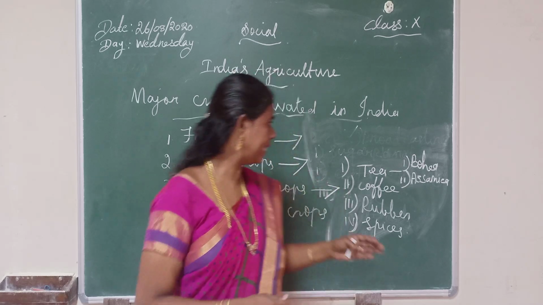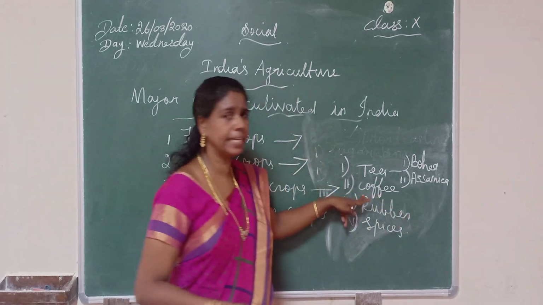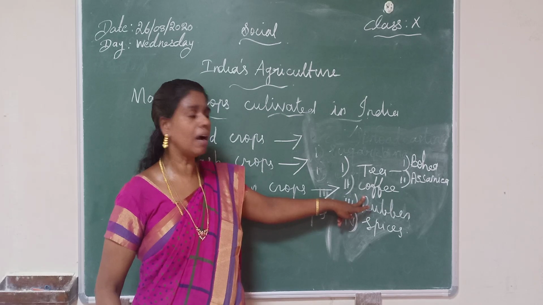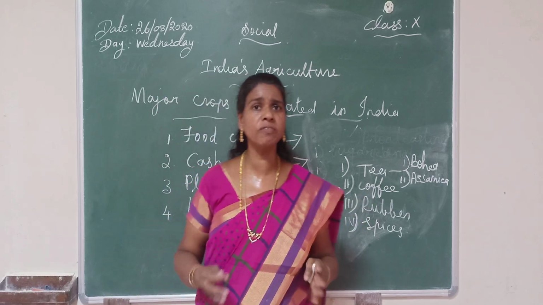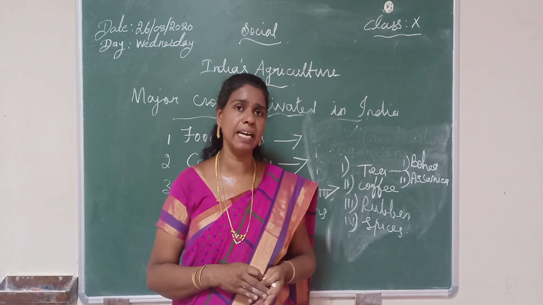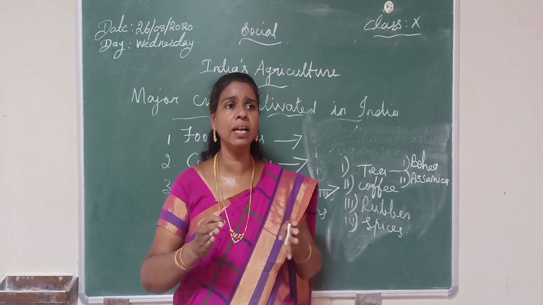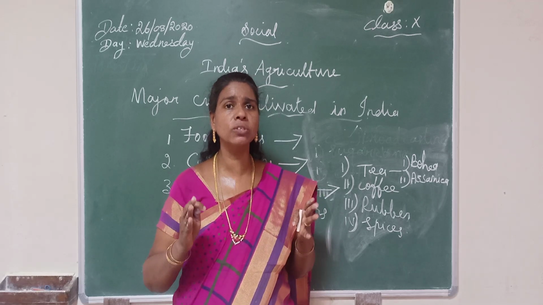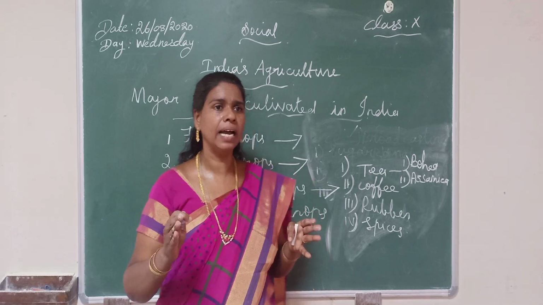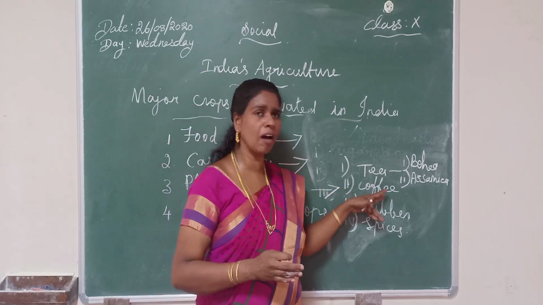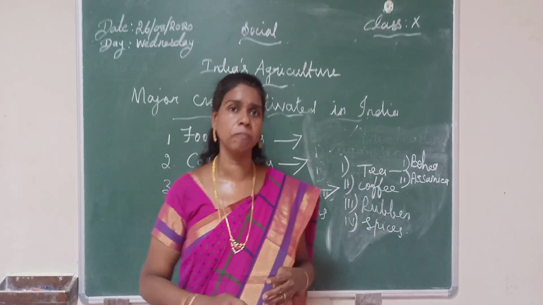Okay. Then the next one is coffee. Coffee is a beverage and one of the plantation crops of India. Coffee also grows well in shade, and this coffee has two varieties.